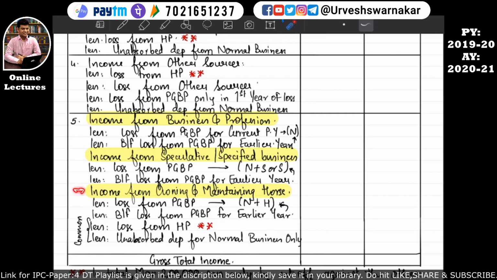Then if the assessee is having the income from owning and maintaining horse race, then the losses that can be set off against that income are, first, losses from PGPP, that is normal business as well as horse race business. Okay, then brought forward losses from PGPP for earlier years, that means normal business as well as horse race business, can be set off against the income from owning and maintaining horses. I hope this is quite clear. So these are the common losses that can be set off against income from speculative business as well as specified business as well as income from owning and maintaining horses. I hope this is quite clear.